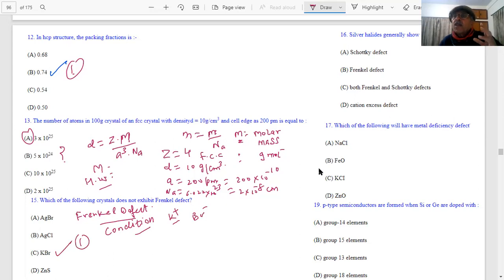The question will be changed in your coming paper, in objective type or reasoning and assertion. But once we learn it, we can answer any question. The same question can be put in many ways. Got my point? So once we know it, we will do it. Then the next question is, as you can see.